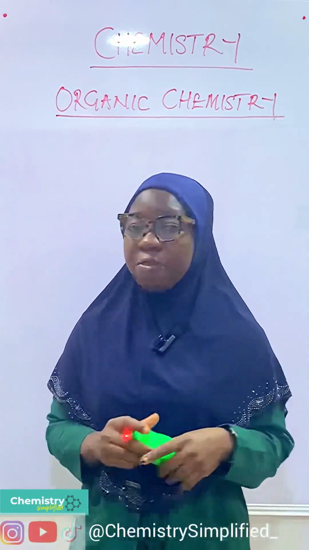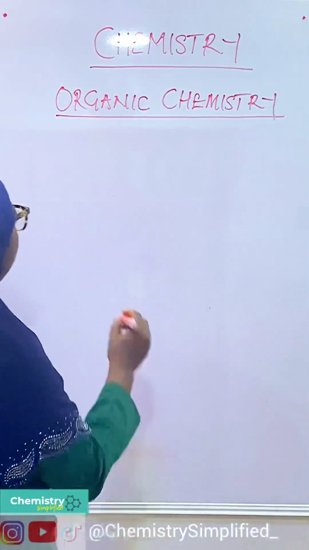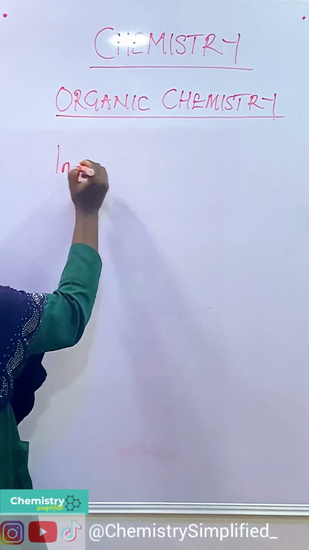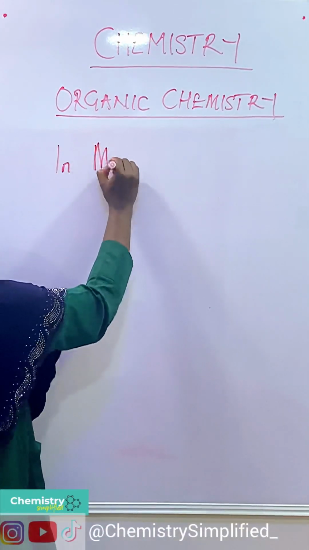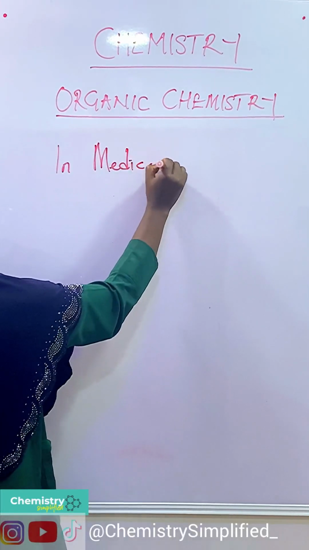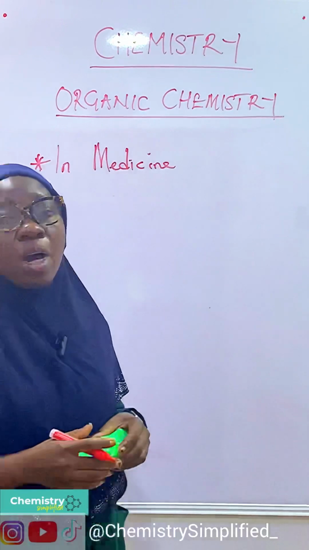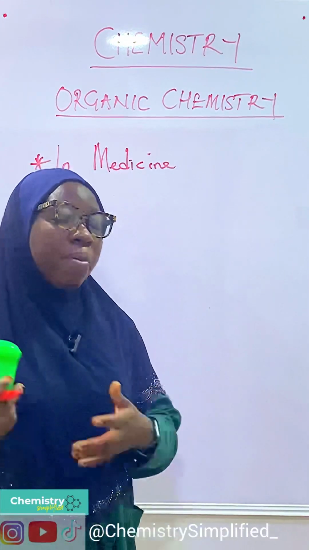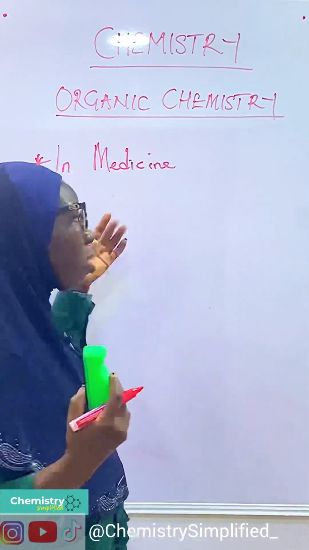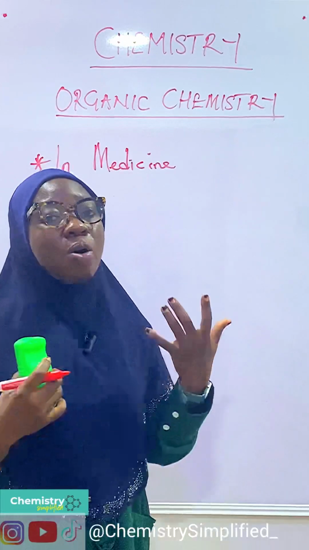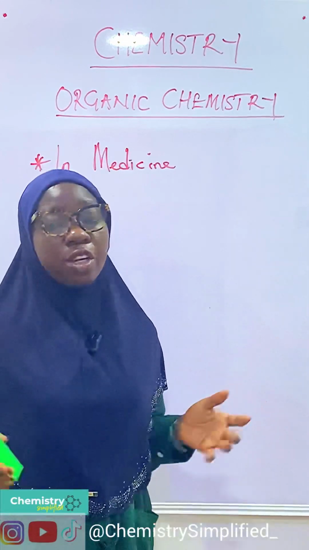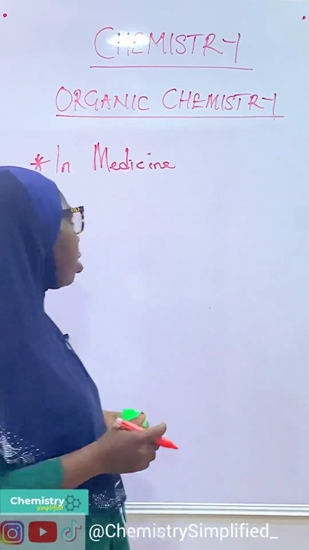Then we also have medicine. Organic compounds also help in medicine because medical people make use of organic compounds to come up with so many drugs that people take in curing illness or diseases.